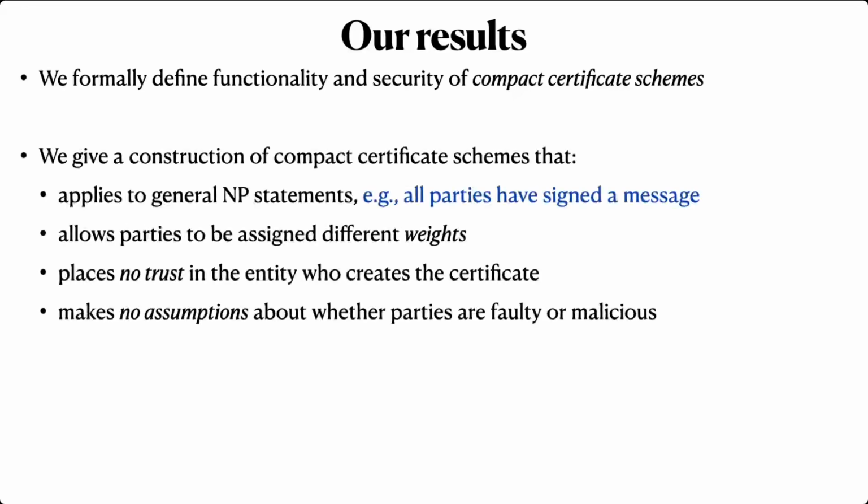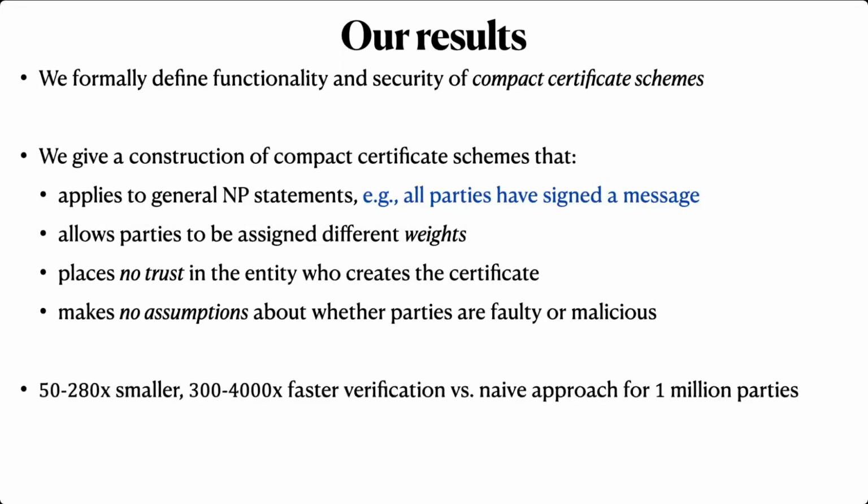To solve these problems, we introduce a new cryptographic primitive called a compact certificate scheme, and we give an efficient construction that is general purpose, supports many parties of different weights, and doesn't require trusting the parties or the person who creates the certificate. Our evaluation shows that at 1 million parties, our construction gives certificates that are 50 to 280 times smaller and 300 to 4,000 times easier to verify than the naive alternative.